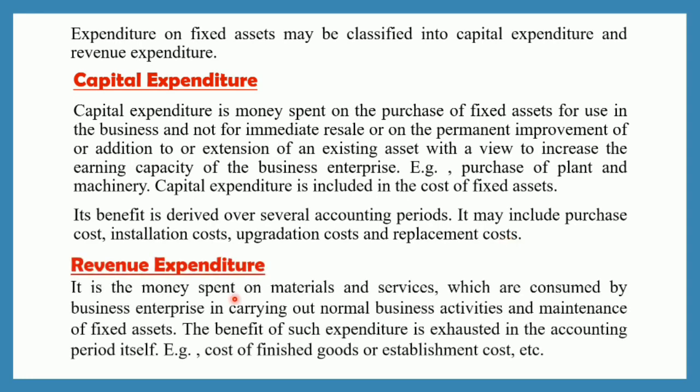Next comes your revenue expenditure. It is the money spent on materials and services which are consumed by the business enterprise in carrying out normal business activities and maintenance of fixed assets. The benefit of such expenditure is exhausted in the accounting period itself. So whatever money is spent on materials and services which are consumed by the business enterprise in the accounting period itself to carry out the normal business activities is termed as your